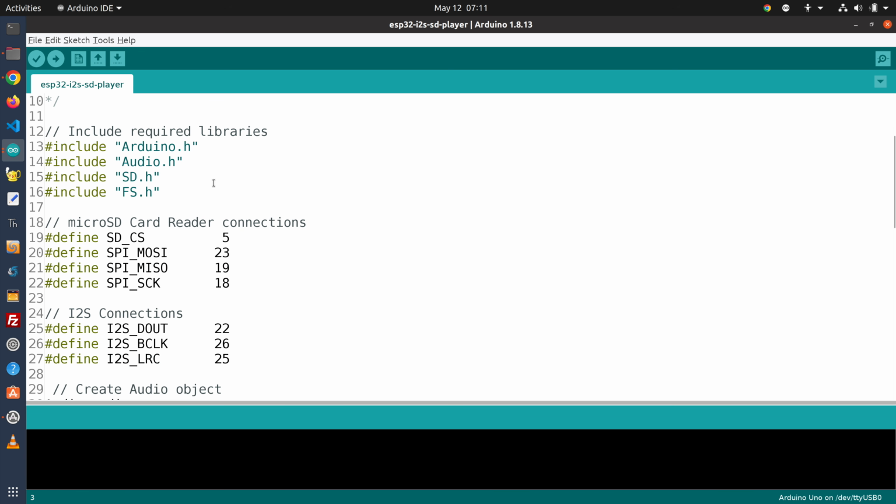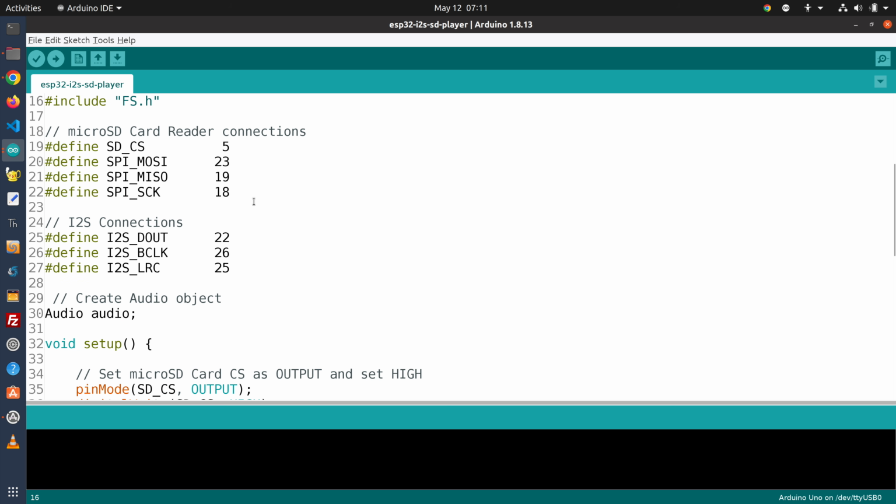Now we're going to start by including our required libraries, and the audio library is the library in question. We're also including the SD and file system libraries as well because we're using the micro SD card. We'll define our connections to the micro SD card, and we'll also define our I2S connections.